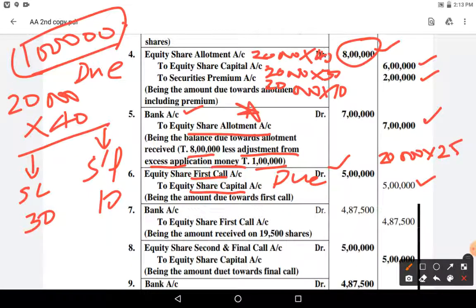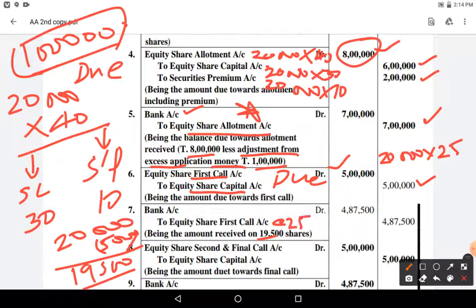Okay, out of this how many shares you have received? Out of 20,000, one shareholder having 500 shares did not pay the first call as well as second and final call. So 19,500 shares only you will receive the first call and final call. So 19,500 shares at 25 rupees each. So how much you will receive? We will receive 4,87,500. I repeat, out of 20,000, one shareholder having 500 shares did not pay the first call.